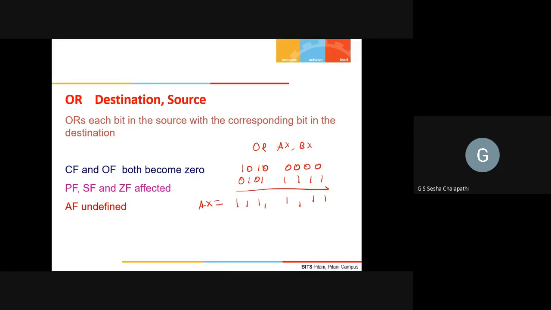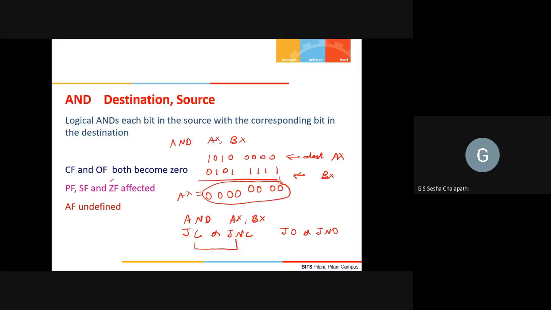Parity flag, sign flag, and zero flag will be affected based on the result. In the previous case, ZF will become 1 because the answer is 0. Sign flag will be 0, and parity flag will be even parity, which is 1.